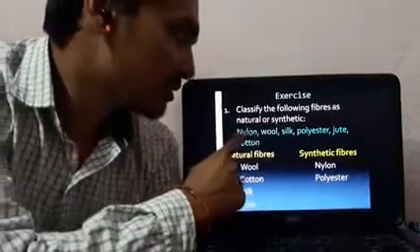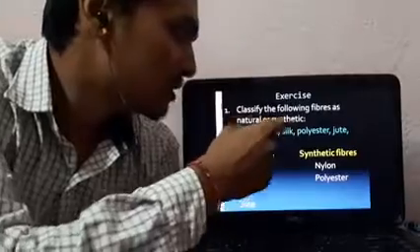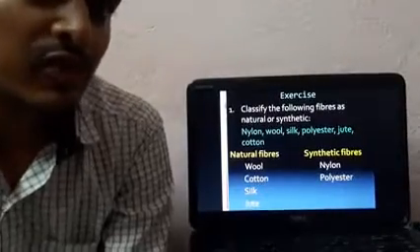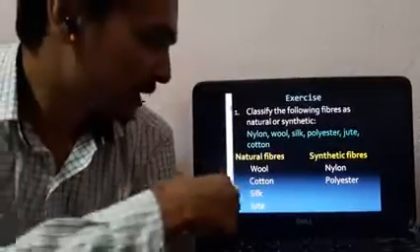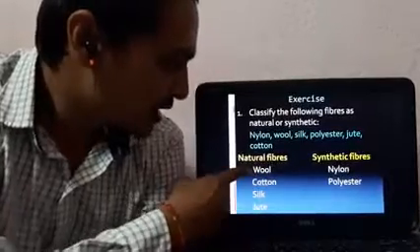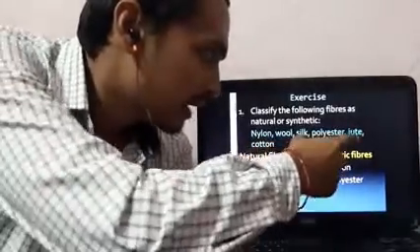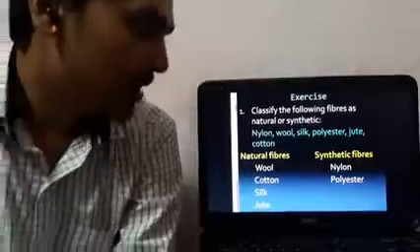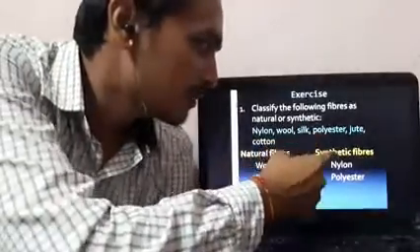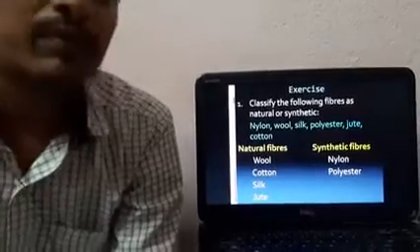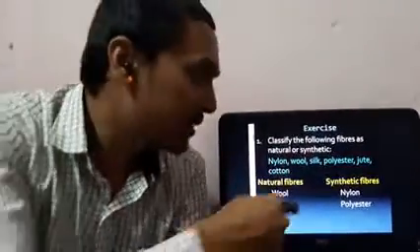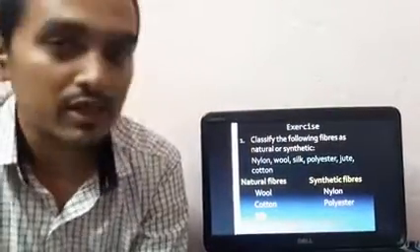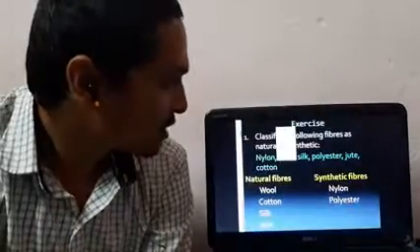Some names are given: nylon, wool, silk, polyester, jute and cotton. From these you have to separate out which one is natural and which one is synthetic. Natural fibers are wool, silk, jute and cotton. Synthetic fibers are nylon and polyester. These are prepared in the labs and in the factories, human-made, not given by nature. Let us move to the next question.